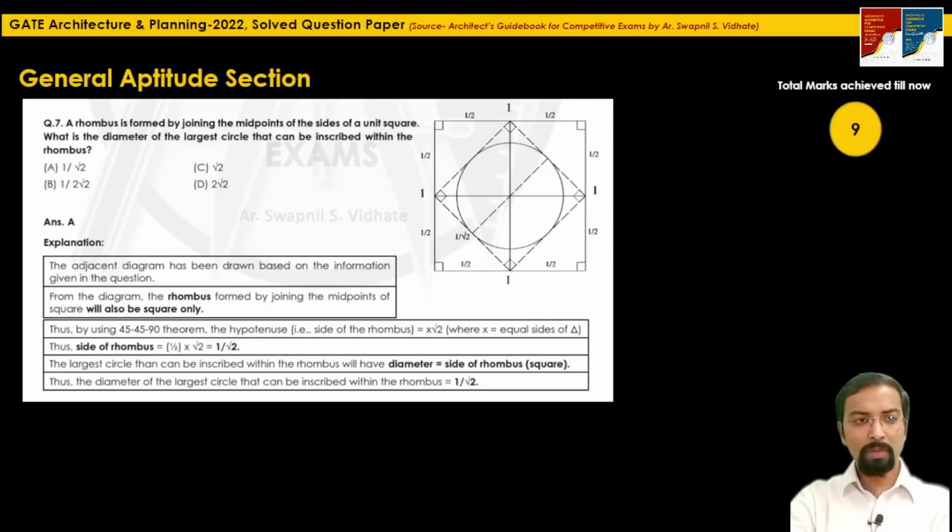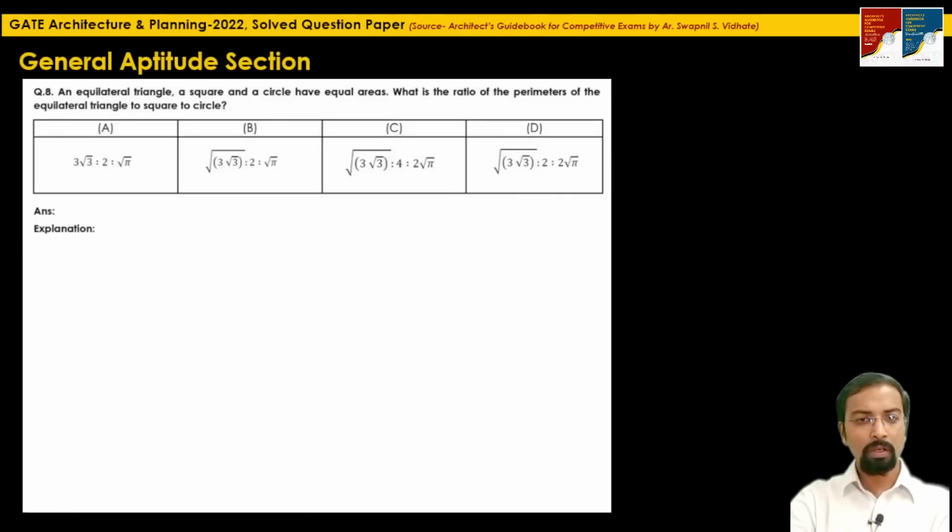So total marks we have achieved till now is 9 marks, by adding the 2 marks for this question. Question 8: an equilateral triangle, a square and a circle have equal areas. What is the ratio of the perimeters of the equilateral triangle to square to circle?